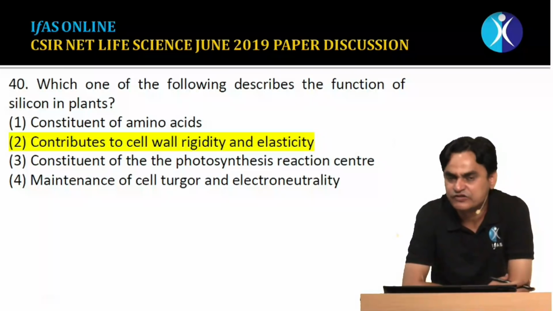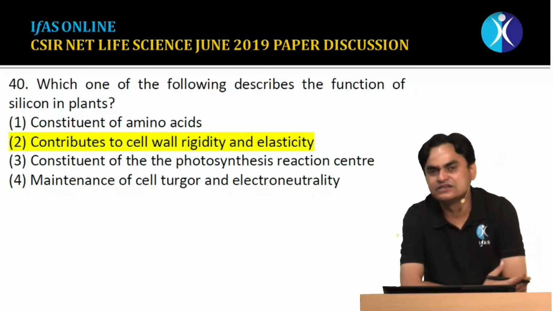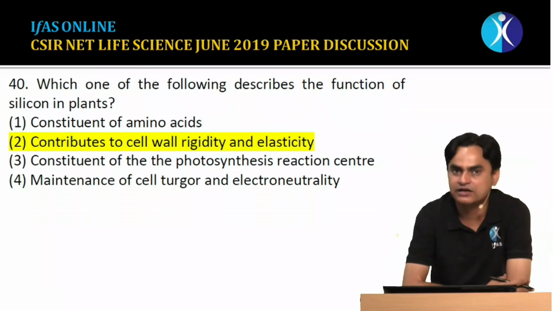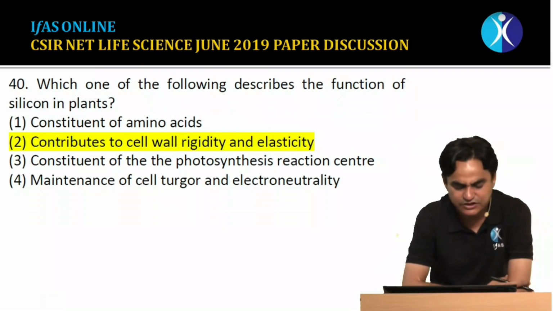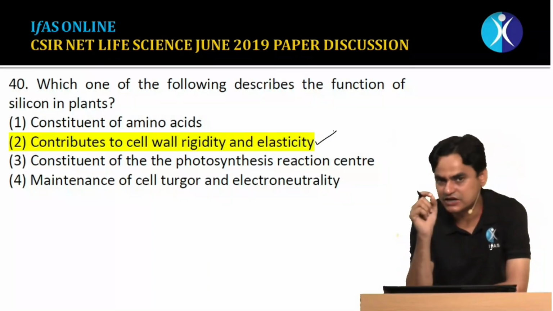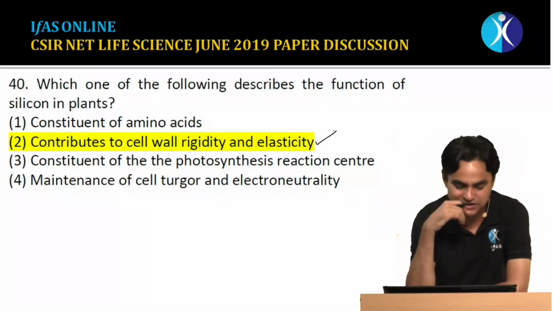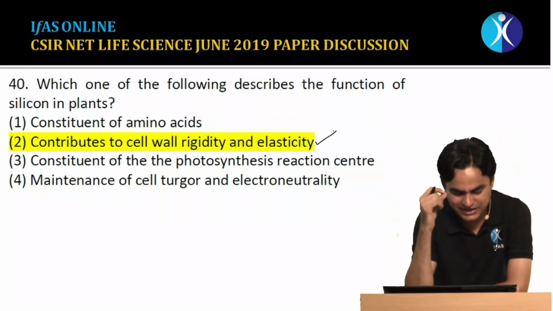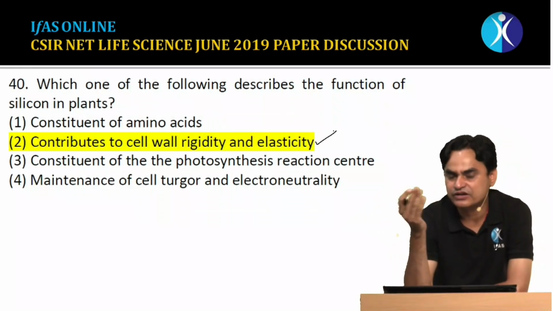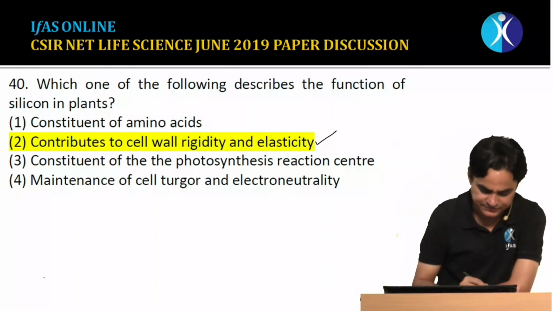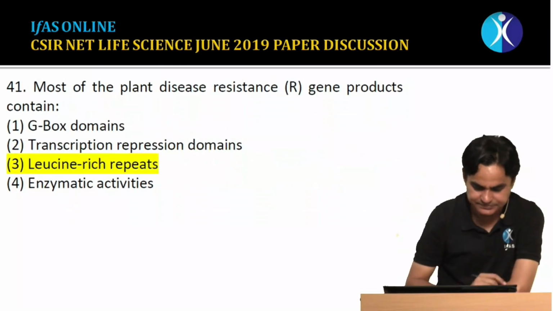First, students, it consists of amino acids. We know that the standard amino acids, almost all 20 amino acids, do not have silicon, and silicon does not have any kind of role in amino acids. Second statement says it contributes to cell wall rigidity and elasticity. Yes, that's true. Grasses especially have a rigid cell wall, and the elasticity is also due to the silicon. Constitute the photosynthesis reaction center: we know that this is the role of manganese. Maintenance of cell turgor and electroneutrality: here the major role is played by potassium and some other ions. So the correct answer would be option 2.